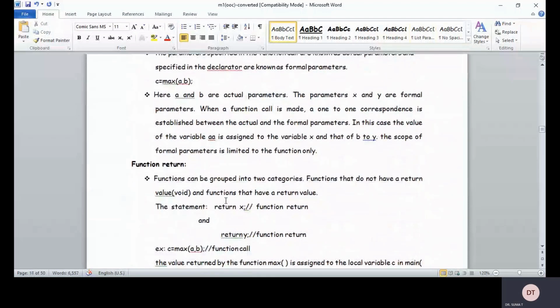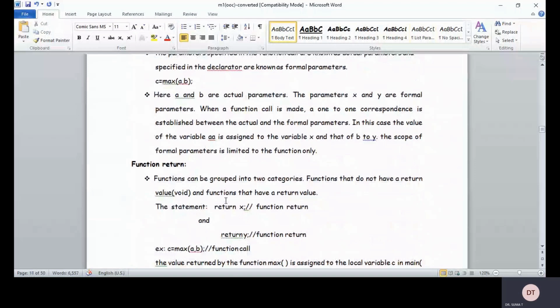So the return statement is very important. Say, return statement is not always a must, right? You can even print the value inside the function itself. Where a return statement does not exist, we can give the return type as void. Then functions can be grouped into two categories: the functions that do not have a return value, void, and functions that have a return value.